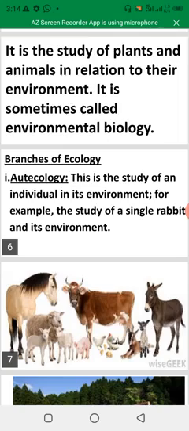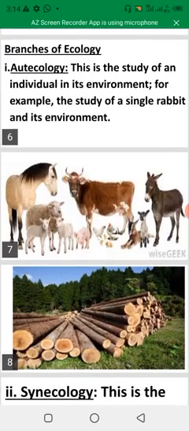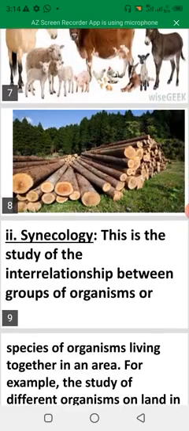That is, just take an individual, as you have seen, a rabbit, and study the life, the interaction, everything about rabbits. You can take any of these animals you see in the picture. You can take horse, you can take cow, you can take even the chicken. Any of them, just take one as a single individual and study everything about it.